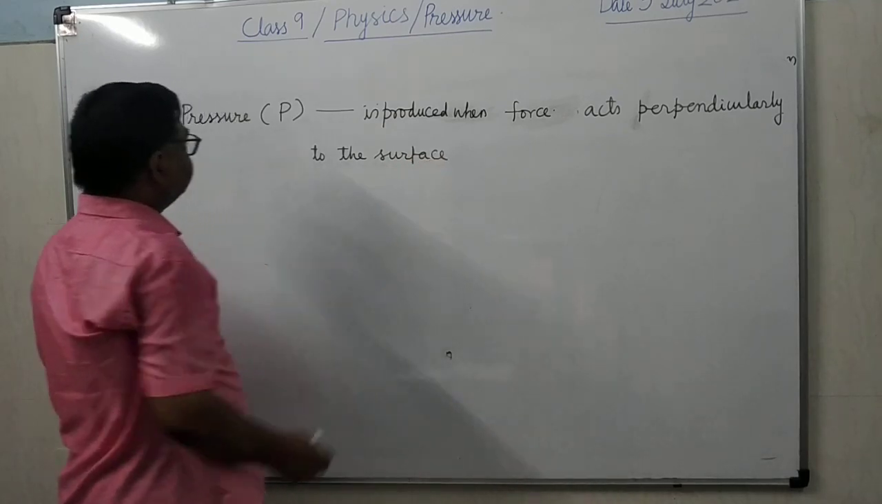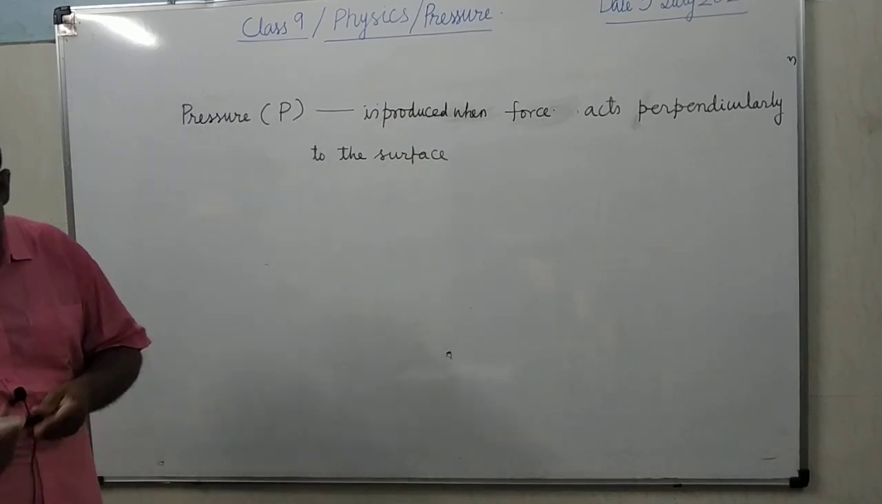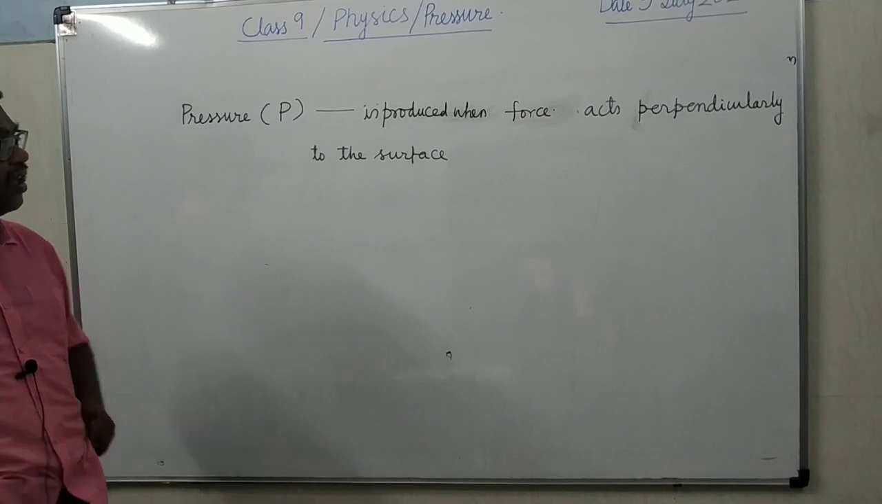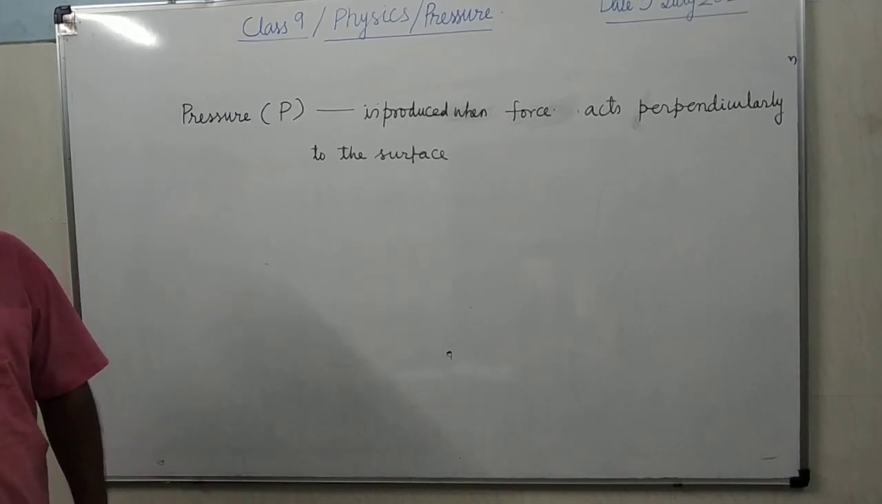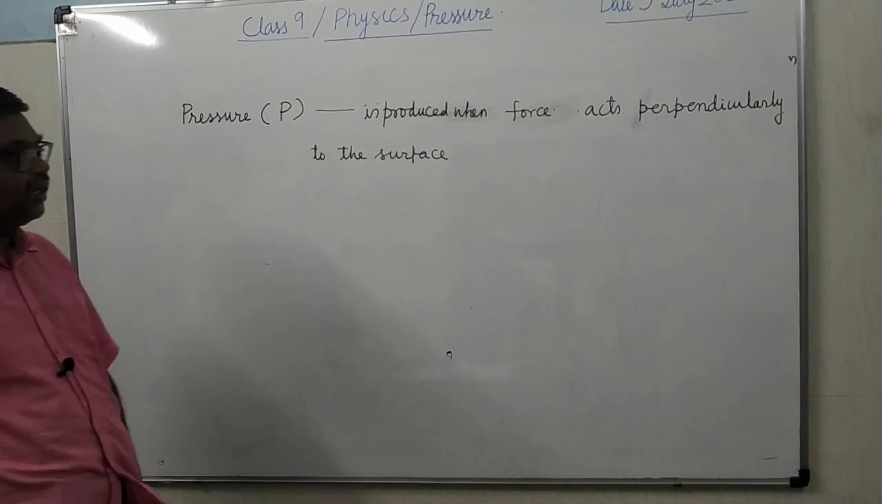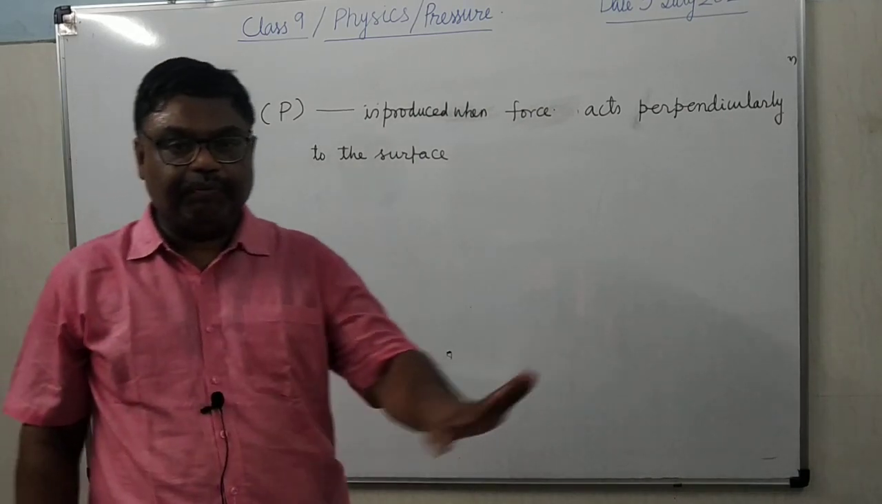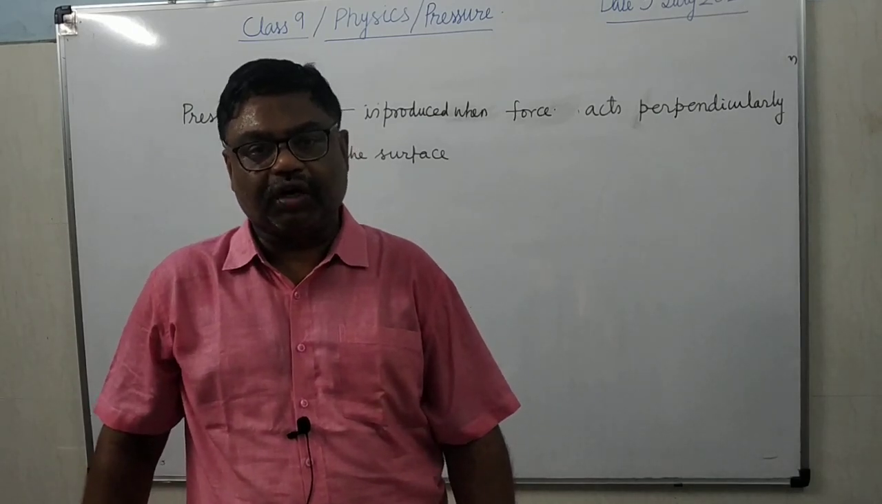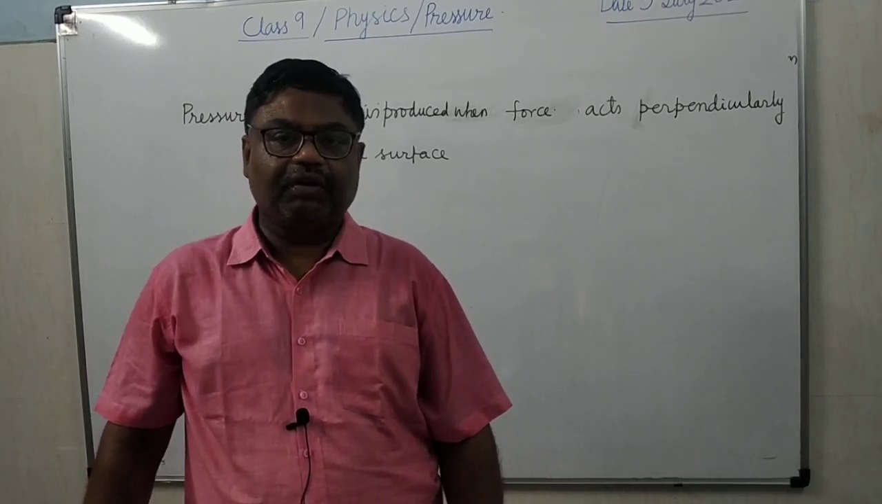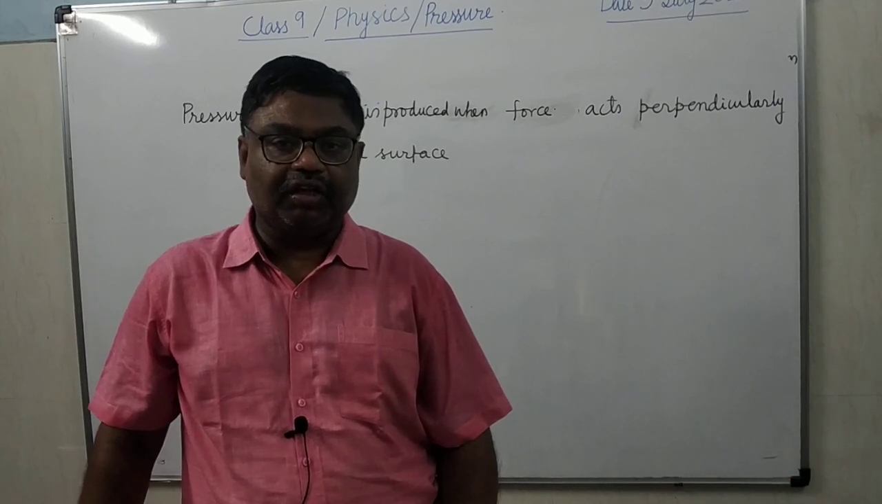That is known as the pressure. When the force is acting normal to the surface, it is producing the pressure. Now how much pressure will be created? So how will pressure be produced? If you apply the force on some surface perpendicularly, then pressure will be created over that body.